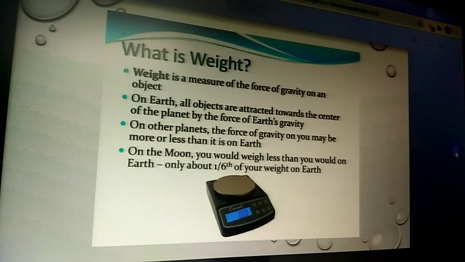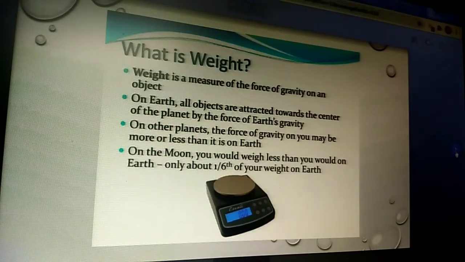On other planets also, the force of gravity may be more or less than on the Earth. Because we are on the Earth, we take the gravitational force of Earth as the reference. Compared with this, the gravitational force of the Moon is 1/6 that of the Earth. So our weight also will be 1/6 of the weight on the Earth.